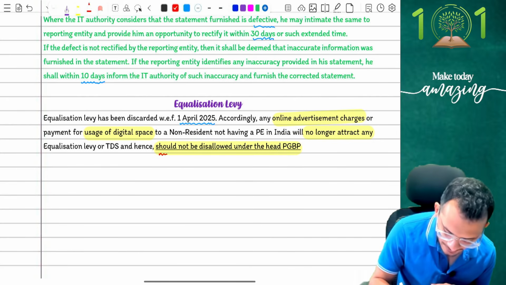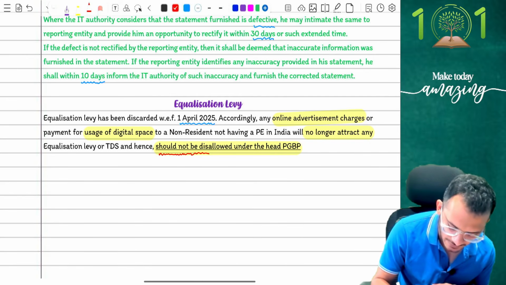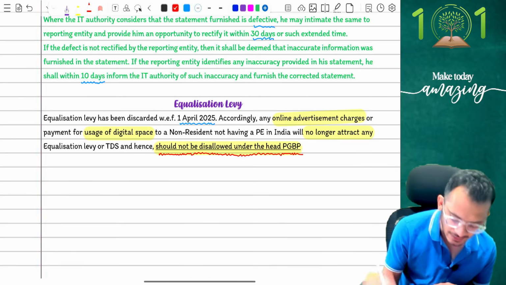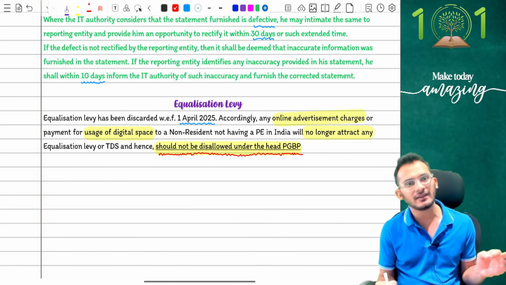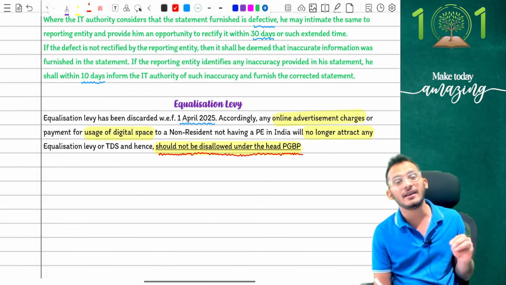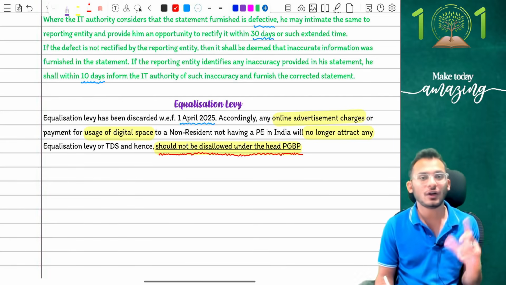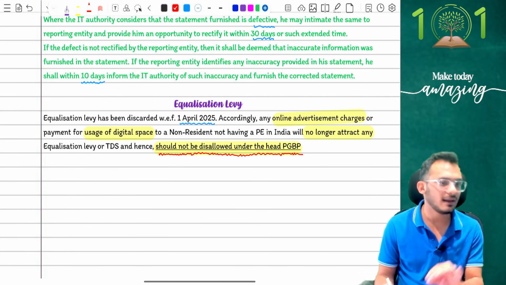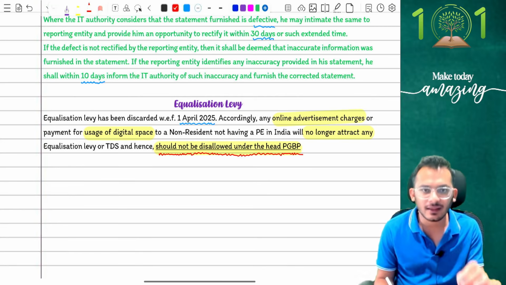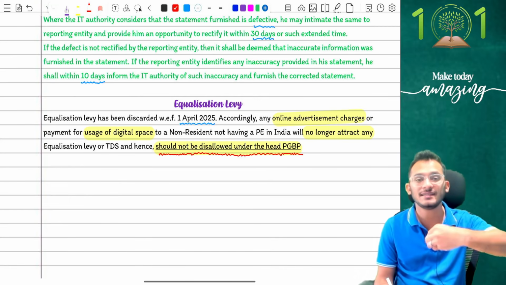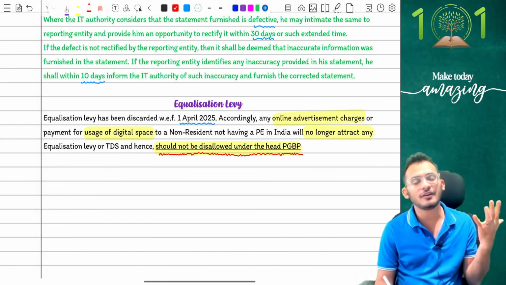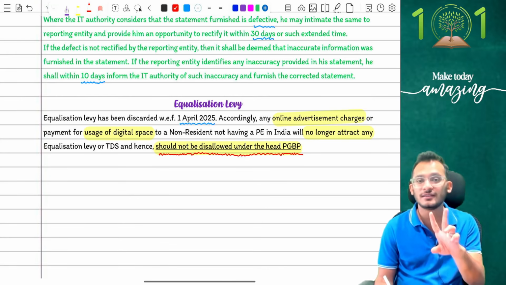I'm going to highlight this 3 more times so that you understand this carefully, because ICAI has tested this adjustment many times in the past. In the past, many times ICAI has given this adjustment where they'll come and say a company is taking online advertisement spaces and has not deducted equalization levy. Until last year, you were disallowing it. In the current year, if you get the same adjustment, simply say ignore. Please don't deduct TDS. 2 conditions to be satisfied.